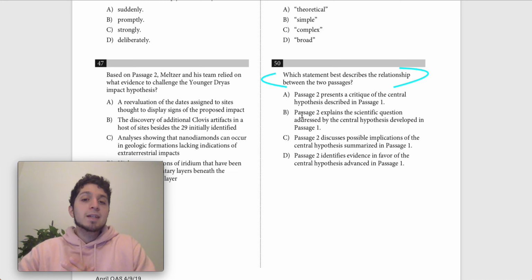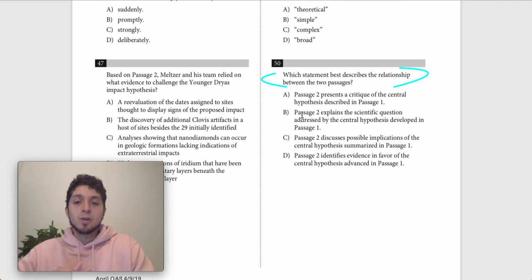So we have A, which says passage 2 presents a critique of the central hypotheses described in passage 1. This to me seems pretty much perfect. It's very general. It's not making a very specific or nuanced claim. All it's saying is that passage 2 says no to the hypothesis of passage 1, which is what is going on. So let's keep it.